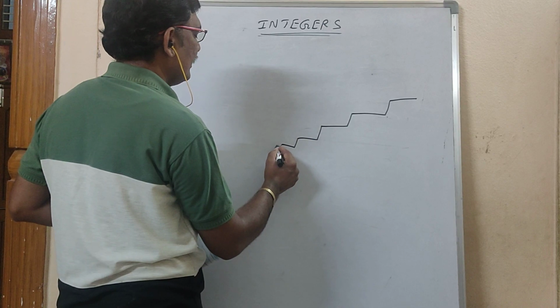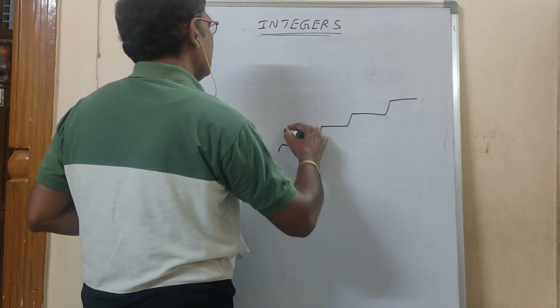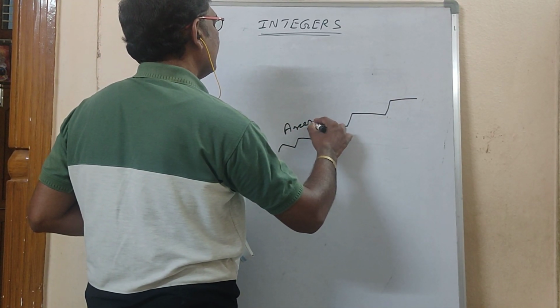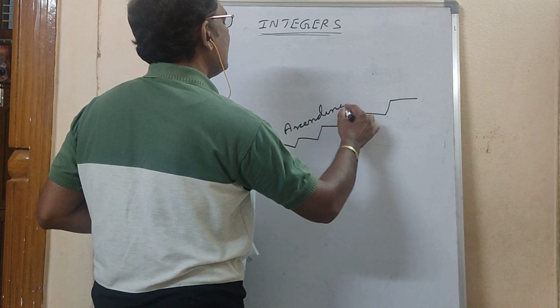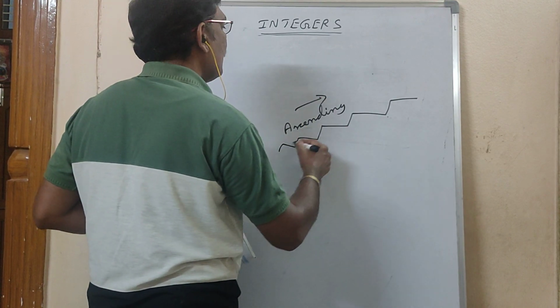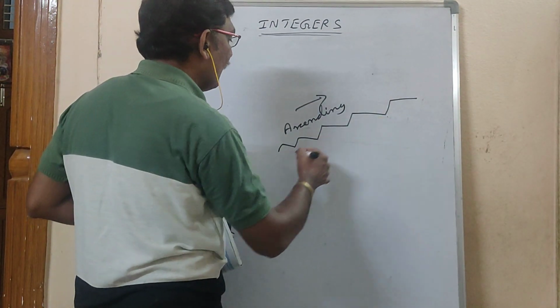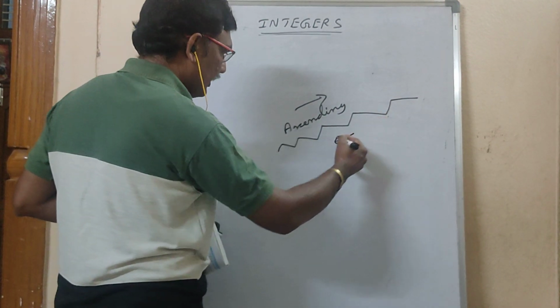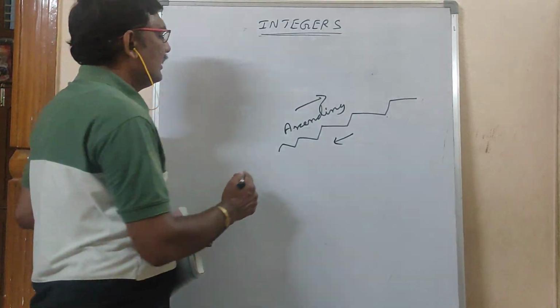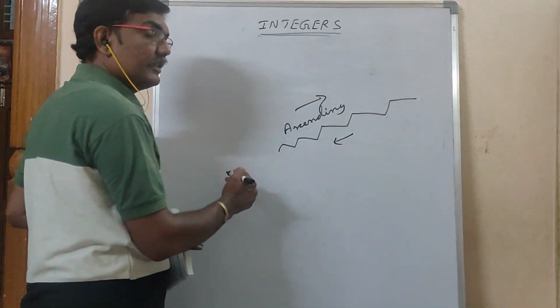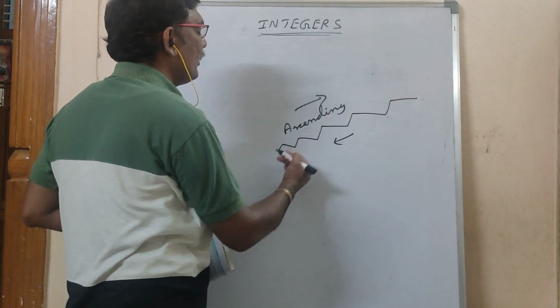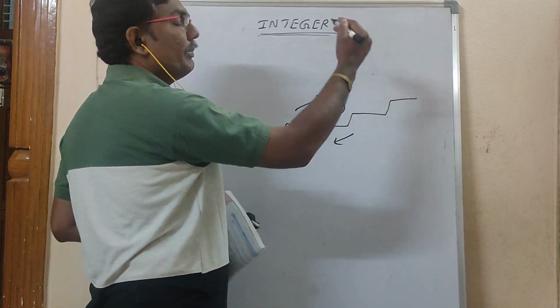This is called ascending. Ascending order means small to big. The same steps, if you are coming down, is called descending. Descending means big to small, ascending means small to big.